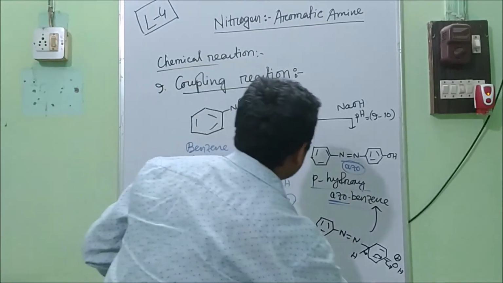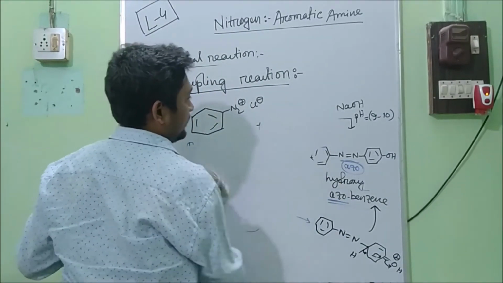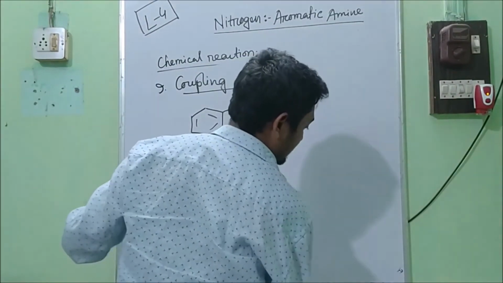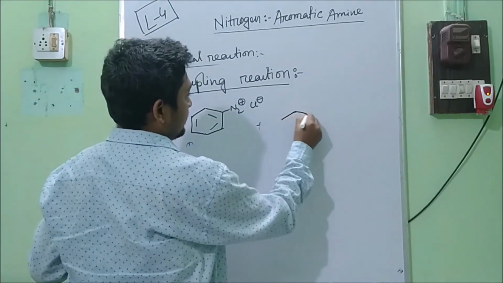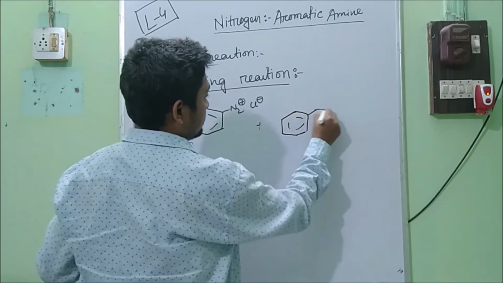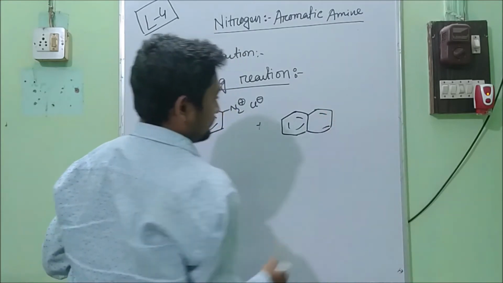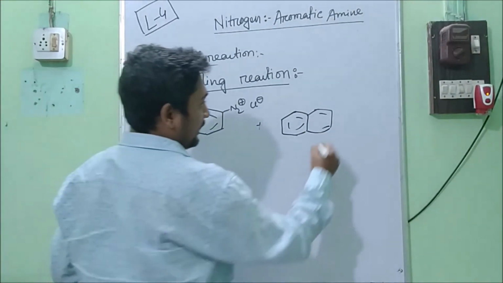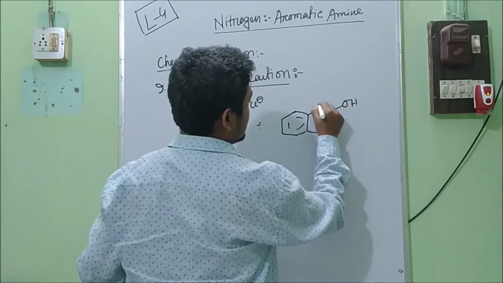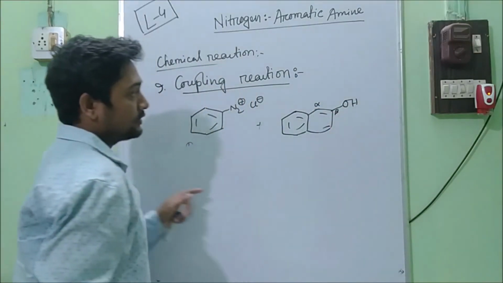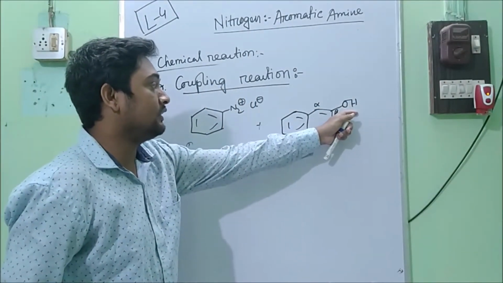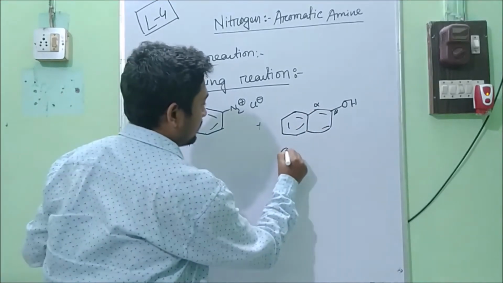Now if we use beta-naphthol, the structure of beta-naphthol is like this. This is naphthalene. So if you add OH, this is the alpha position, this is the beta position. So hydroxy at the beta position, we will call it beta-naphthol.